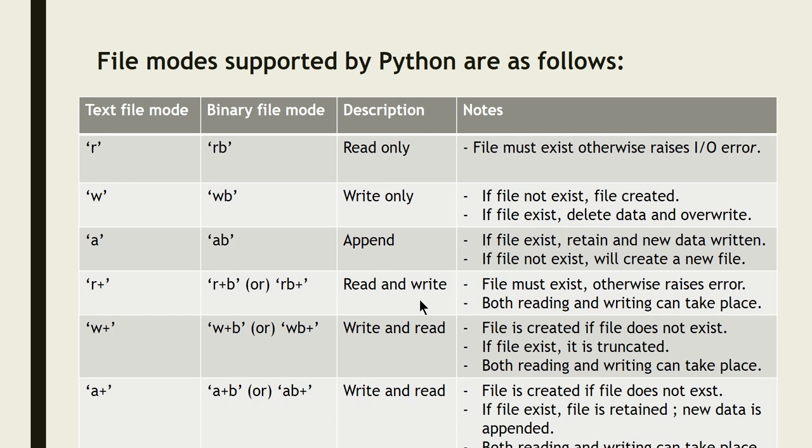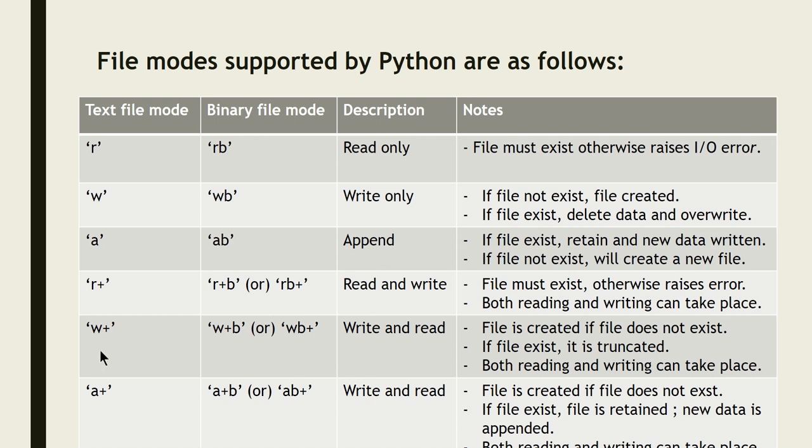The condition is that the file must exist, otherwise it will raise an error. Both reading and writing can take place. You can also write data into it.